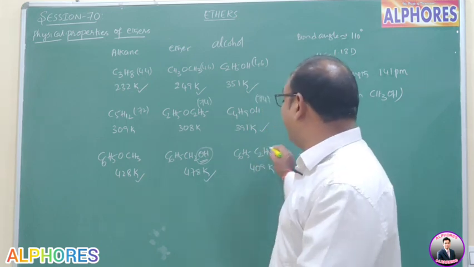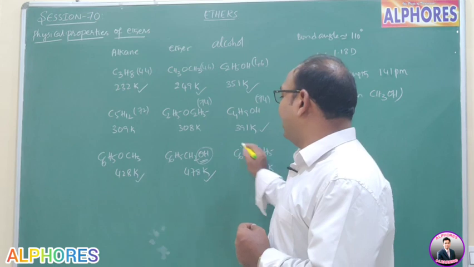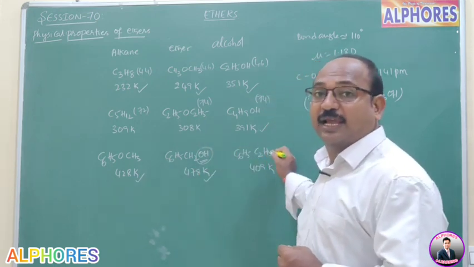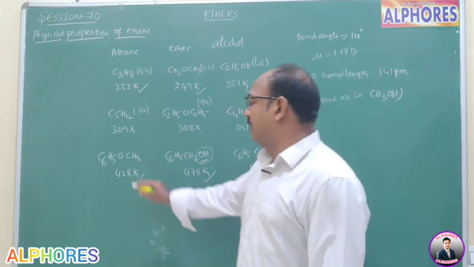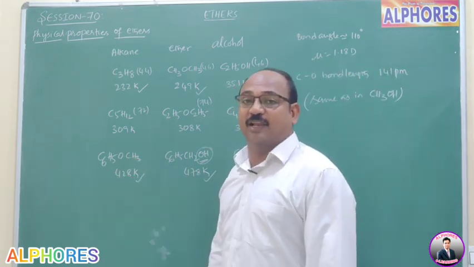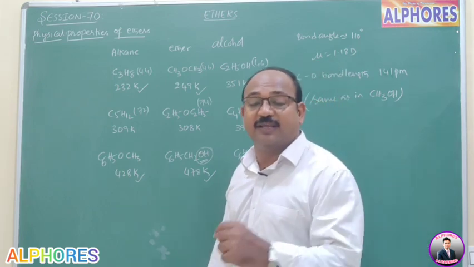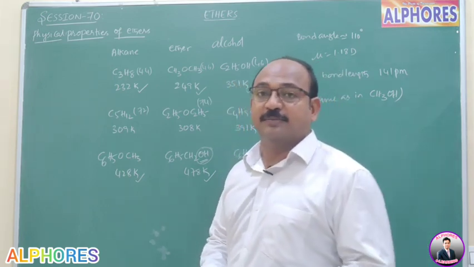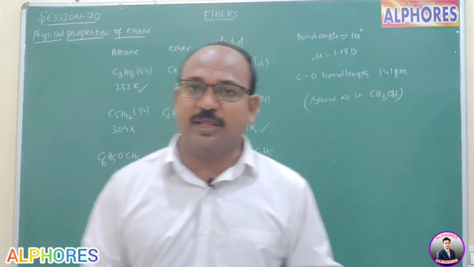Whereas if you observe alkane, ethyl benzene, it is 409 Kelvin. So with nearly the same molecular weight, ethyl benzene is 409 Kelvin and ether 428 Kelvin, whereas alcohol has 478 Kelvin. So it is very clear that the alcohol's boiling point is more because of intermolecular hydrogen bonding.